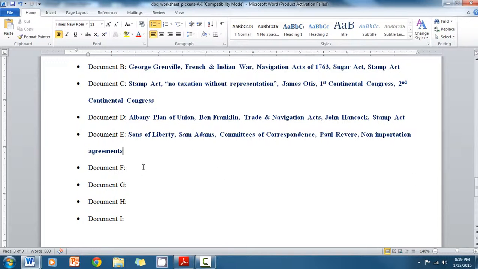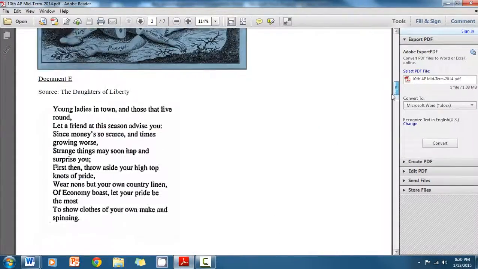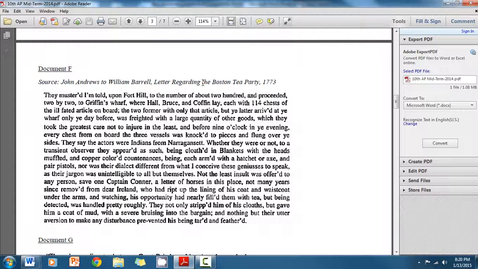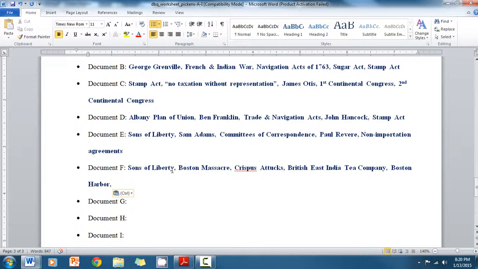This next document, document F, a few examples. Here, Sons of Liberty. Notice how that's a duplicate of document E, but that's completely fine. Boston Massacre, Crispus Attucks, Boston, the British East India Tea Company, and also the Boston Harbor. So just an example of how to, again, create the association chain. When you go to document F, this document is a letter about the Boston Tea Party. And so because it was about the Boston Tea Party, I first thought of, okay, well, who was responsible for the Boston Tea Party? Well, then I thought of Sons of Liberty automatically.